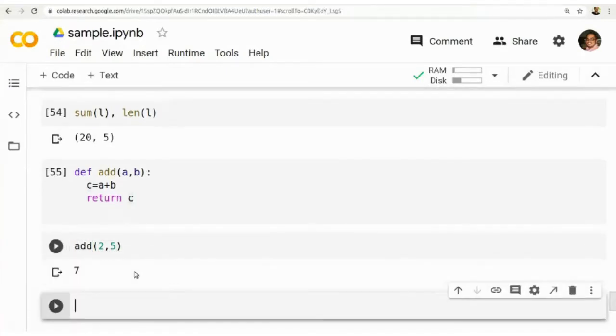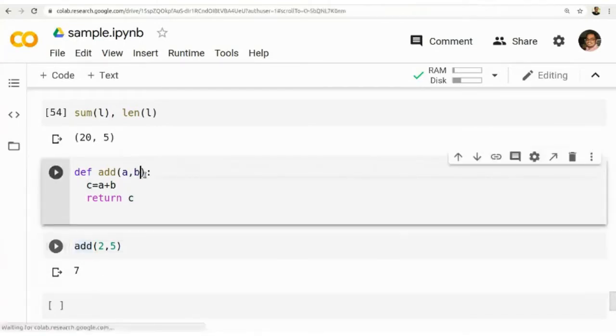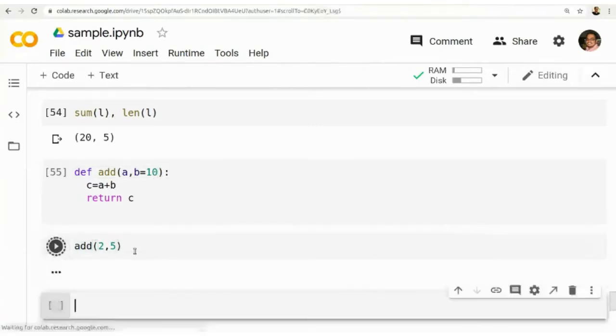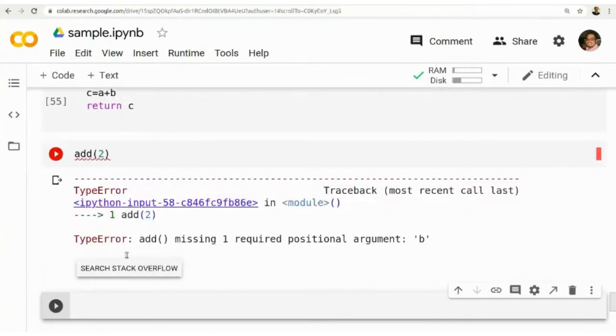So you will get a value that is 7. C is returned back to here. Then in some cases the default values will be useful. So if you have a default value of 10 for the second argument, then 2 comma 5 will be 7. If you are not specifying this value, you are just calling add of 2, it will